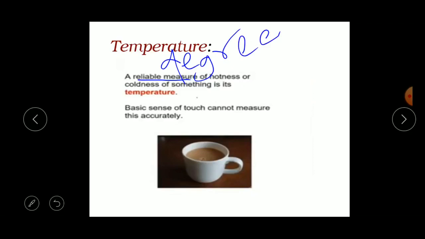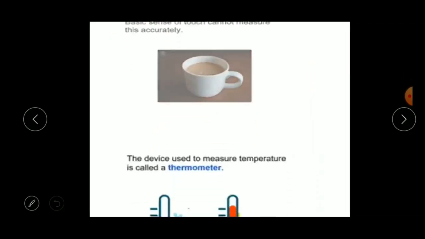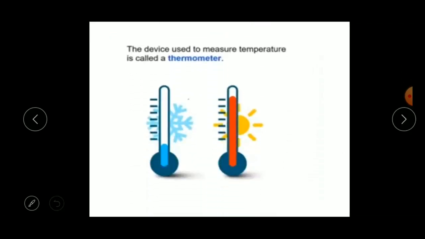Now, the basic sense of touch cannot measure this accurately. As we have done one activity, right? What we have learned from that activity is that it is not possible to measure the temperature, and this method is not suitable for measuring high temperature. For that purpose, we need an instrument to measure the temperature. So the device used to measure temperature is called a thermometer.